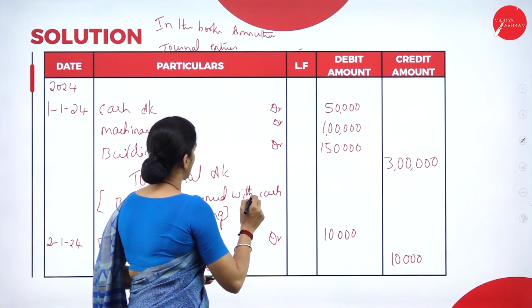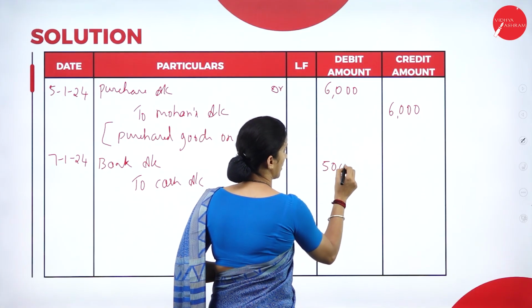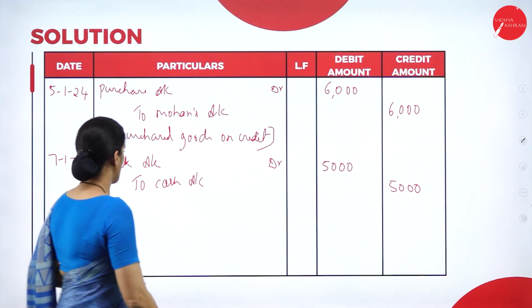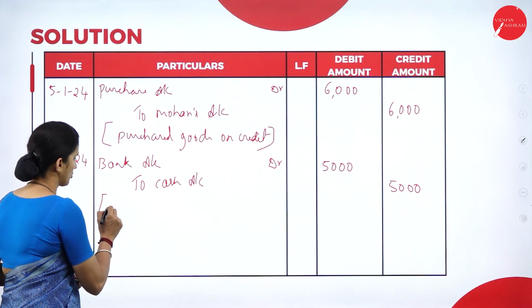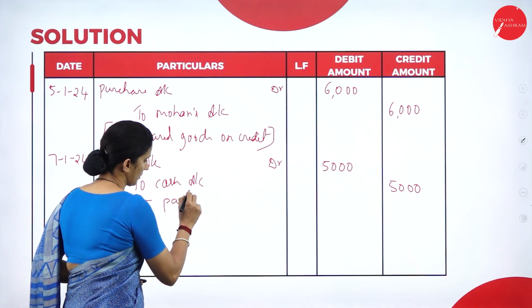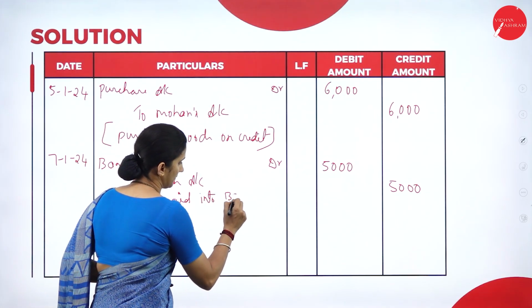So the amount here is 5,000. So the debit column 5,000, same credit column 5,000. So the narration you can write: amount paid to bank. Paid into bank.